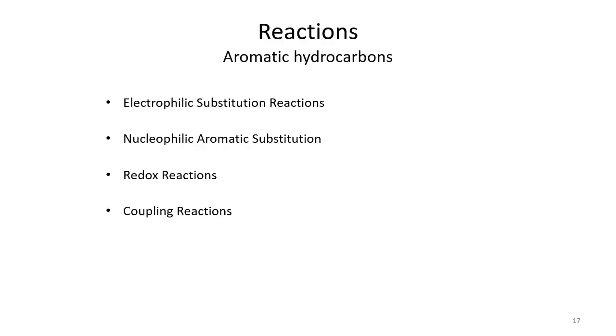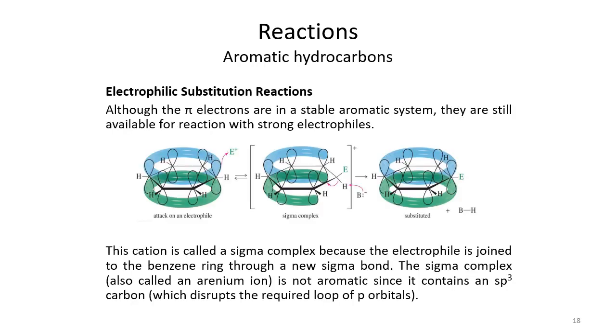Now we shall discuss the reactions of aromatic hydrocarbons. Basically there are four types of reactions. We call them electrophilic substitution reaction, nucleophilic aromatic substitution, redox reaction, that is reduction or oxidation reaction, and coupling reactions. One of the most common ways aromatic hydrocarbons undergo reaction, most of the time, is electrophilic substitution reaction.